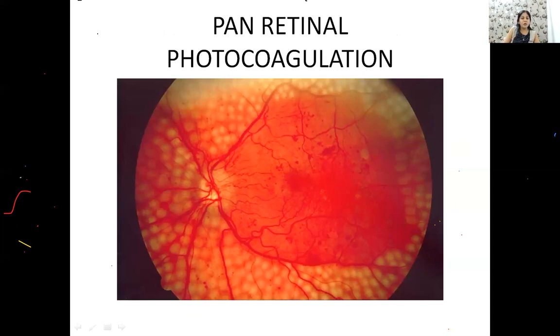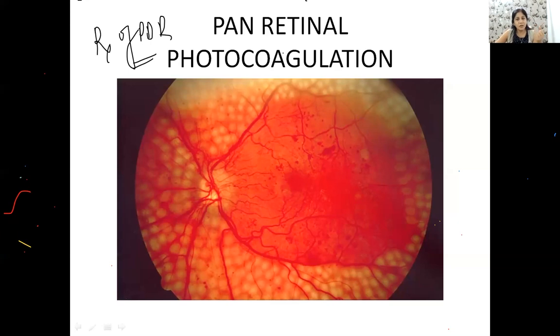So we were on the treatment of PDR, and the treatment of PDR is PRP, pan-retinal photocoagulation. Okay, unless the PDR has bled, resulting in vitreous hemorrhage, or it has caused traction. Suppose you have seen new vessels, but there is no complication yet, no vitreous hemorrhage or TRD yet, then you do pan retinal photocoagulation. But if vitreous hemorrhage has occurred or tractional retinal detachment has occurred, then there is no role of PRP.